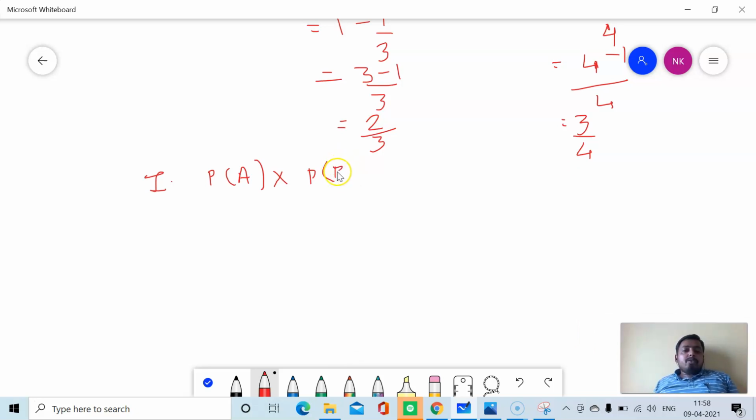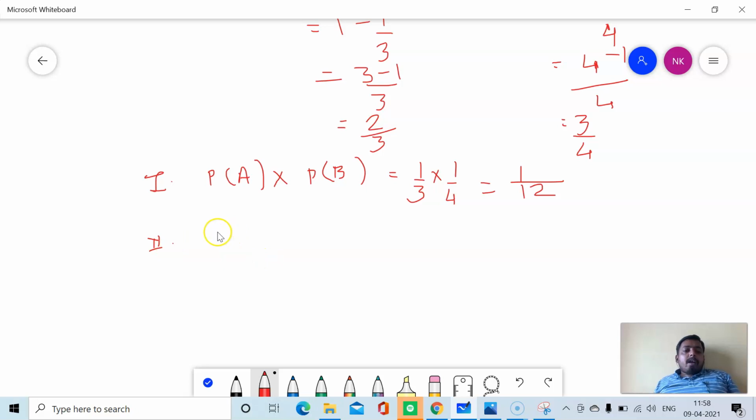That means both A and B will solve the problem. What is P of A? It is 1 upon 3 into P of B, which is 1 upon 4, equal to 1 upon 12. So this is the first case.